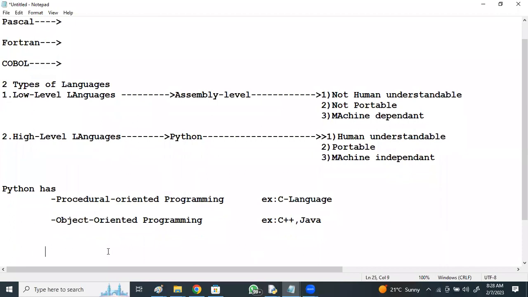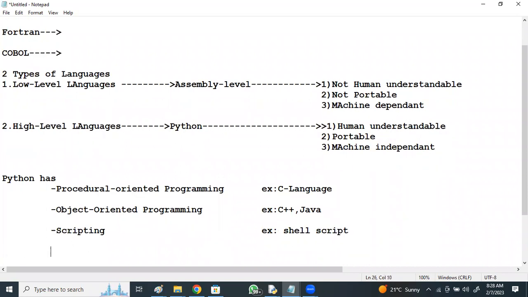Python has scripting features, example like Linux shell script. It has modular programming features, example like Modula-3.